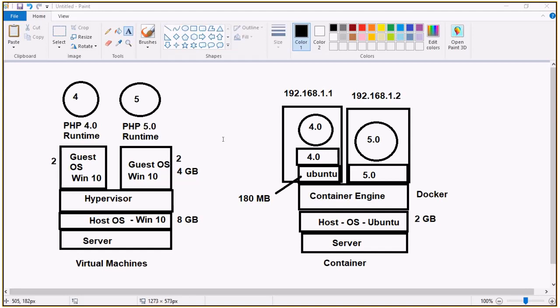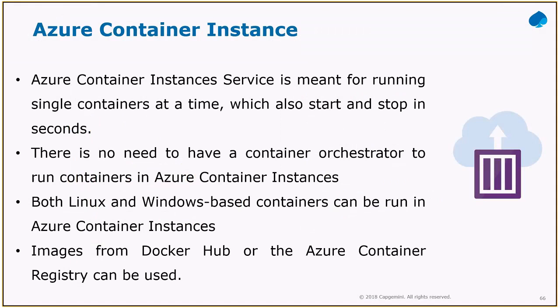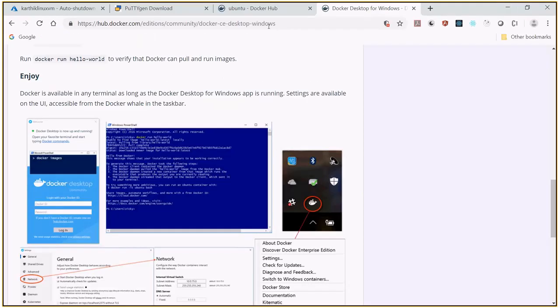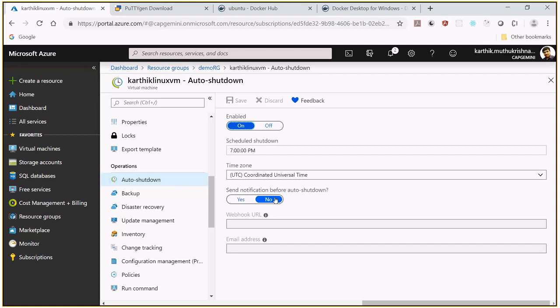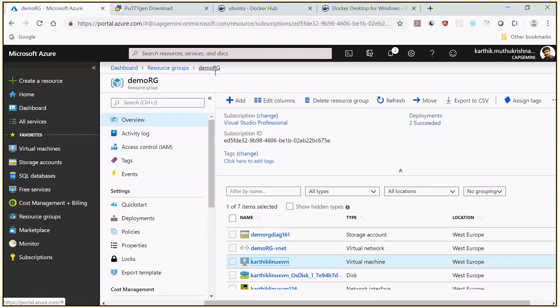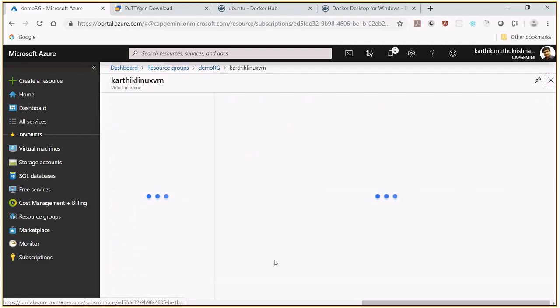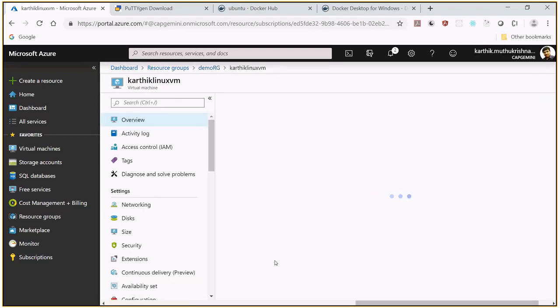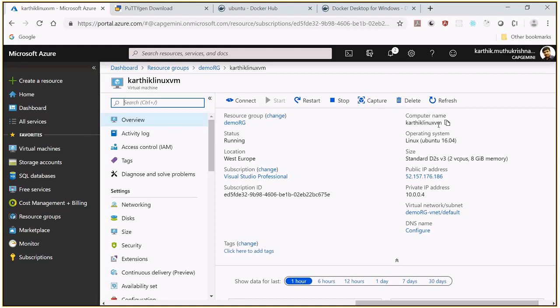Okay, so this is my Linux virtual machine. Let me open that. This is Karthik Linux VM. This is the public IP address. Right now this machine can be connected using the username Karthik and the password Capgemini at 123. So let me open that with the help of PuTTY.